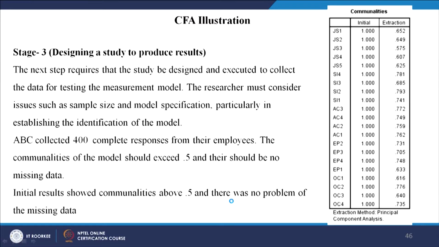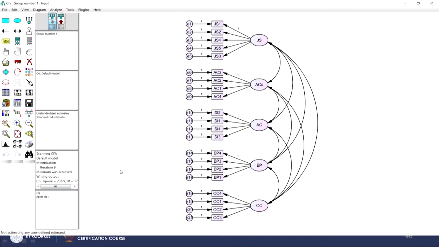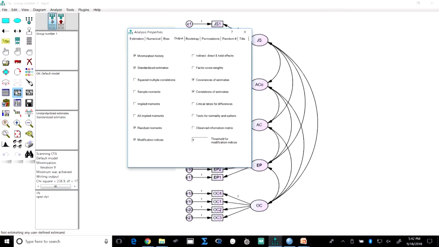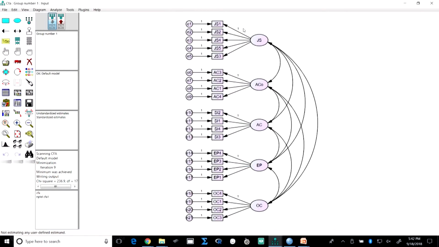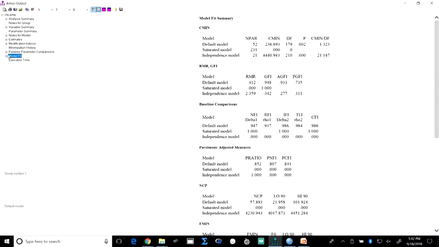Now, let us run this, we have this file with us. I have already connected it to the data. First, you try to understand what we do. We have already run it, so it is already there. Now, let us run the model. I hope you can draw the model by using these icons. Now, first let us check the model fit. This model has already been tested, and it is coming out as a very clear and very robust model.